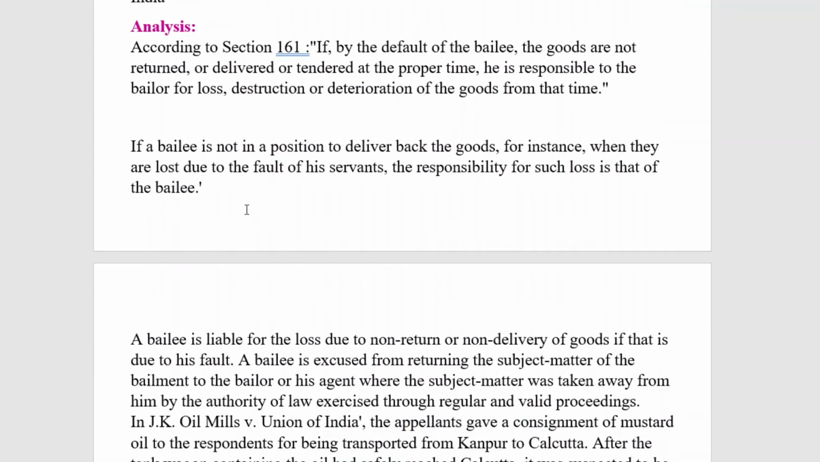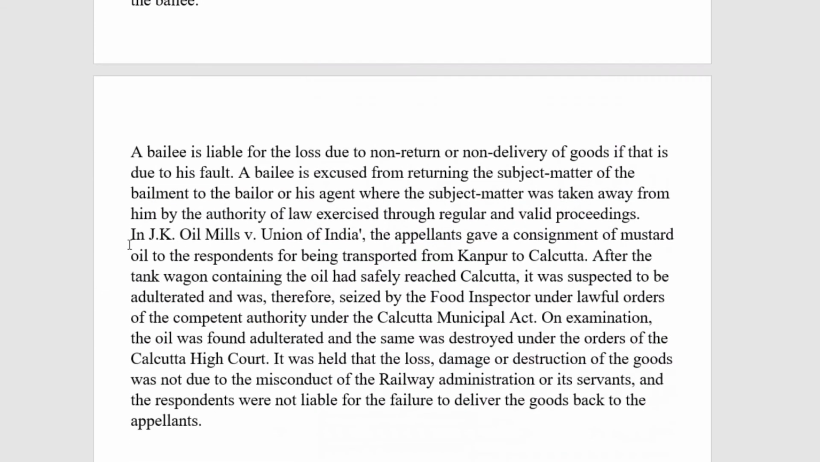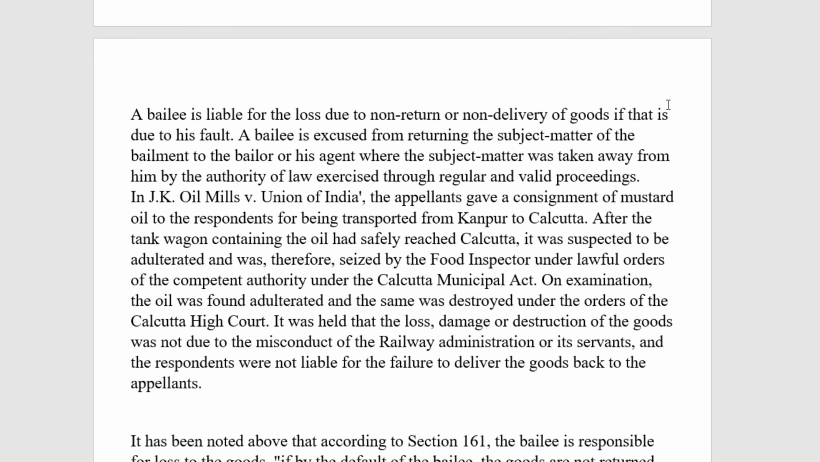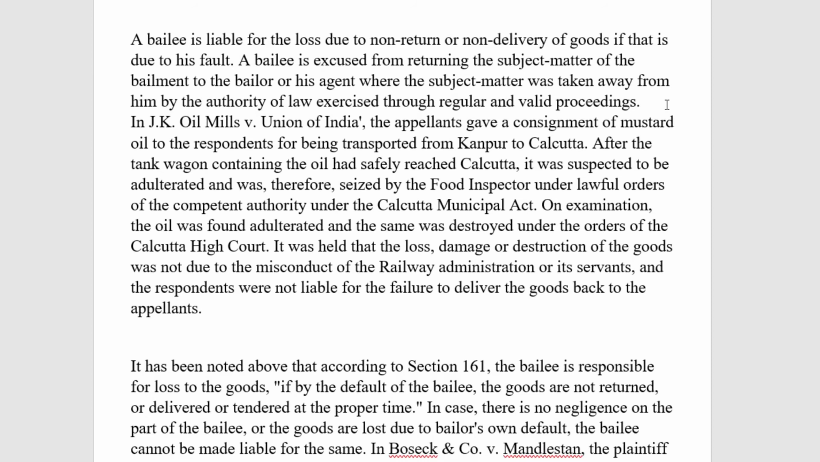So we have solved this problem already, and this issue already. And here a Bailee is liable for the loss due to non-return or non-delivery of the goods if that is due to his fault. A Bailee is excused from returning the subject matter of the bailment to the bailer or his agent, where the subject matter was taken from him by the authority of law, exercised through regular and valid proceedings. So let us see the case law with regard to the instant problem.